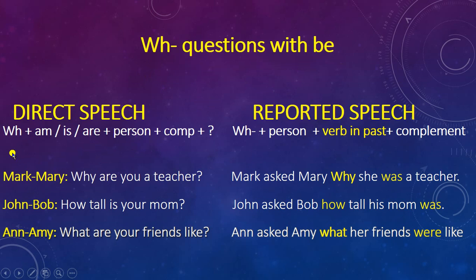Direct speech. What, where, who, and then am, is, are, and then the person, and then the complement, and very important, the question mark. In the reported speech question, we use the WH, the person, the verb in past, and the complement. Example 1. Why are you a teacher? Mark asked Mary why she was a teacher.